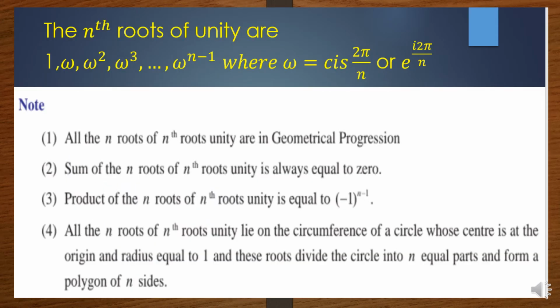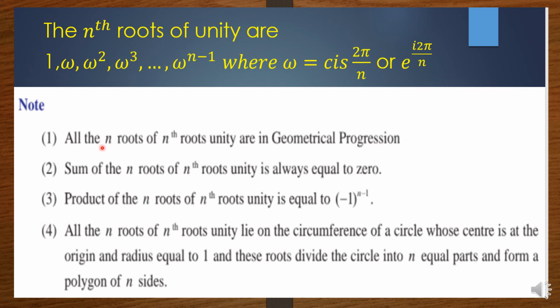Now you can see the nth root of unity. Here 1, omega, omega square, omega cube, etc., up to omega power n minus 1 we have, where omega is cis 2 pi by n, or you can write it as e power i 2 pi by n. Generally, the nth roots of unity are 1, omega, omega square, etc., up to omega power n minus 1.